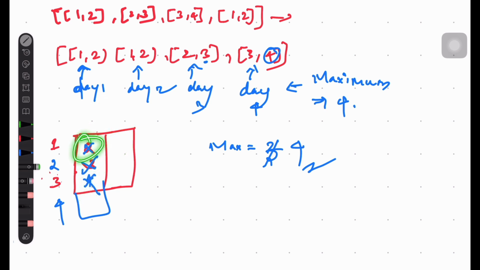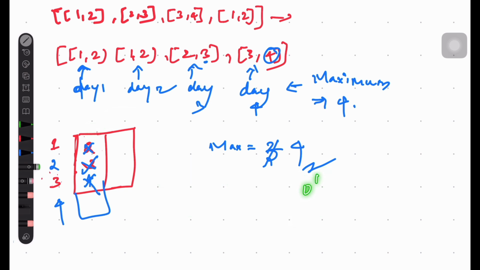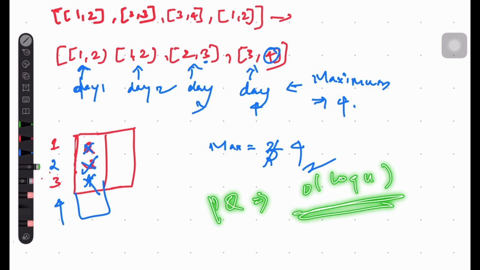Since you should pop the smallest, you can't traverse through whatever exists in that array each time, because it will again be order of n time complexity just to traverse through the array. So while inserting itself, if you use a priority queue, you can pop out the smallest element in order of log n, because a priority queue takes time complexity order of log n.